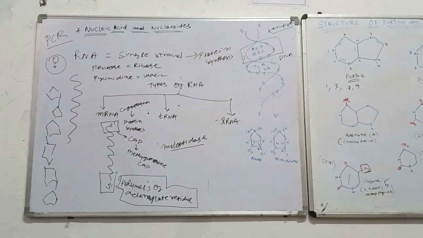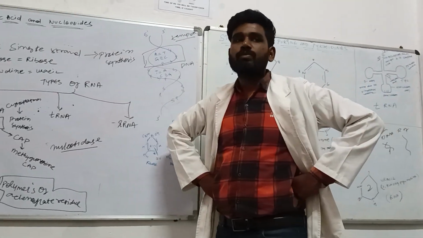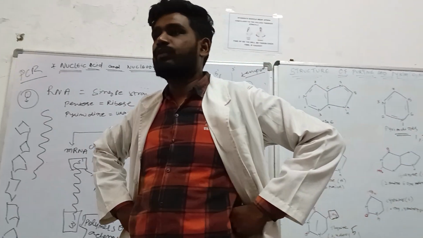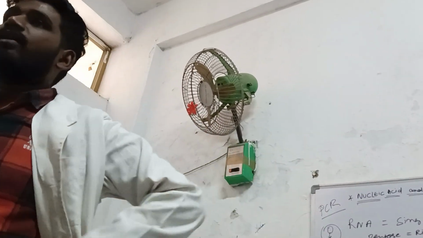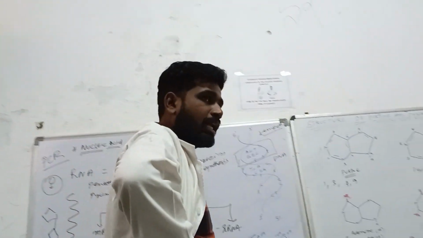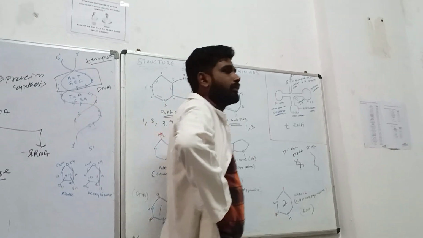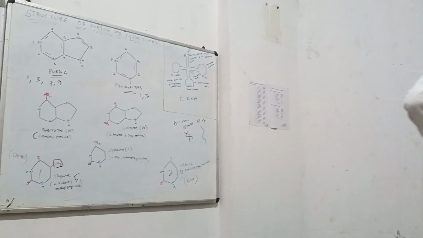I'll tell you once again. The messenger RNA can be considered as the primary structure of the RNA. It is responsible for jumping into the cytoplasm for the synthesis of the protein, and it has the sugar bodies in it. The sugar body at the upper end will have the 5 prime, that means the 5th position will be engaged. The next, down position, the 3 prime, means the 3rd position will be engaged.